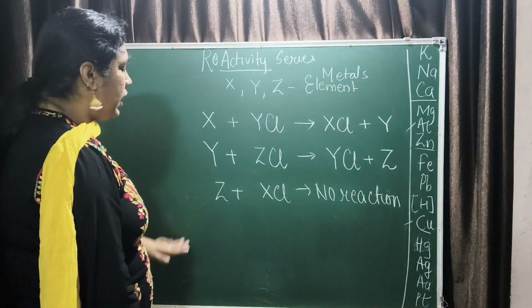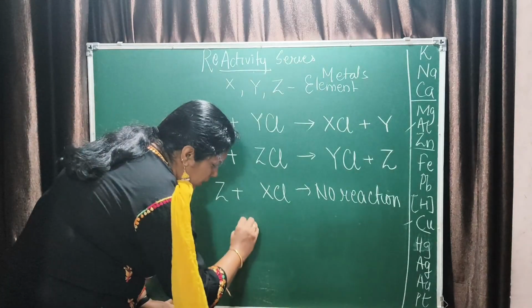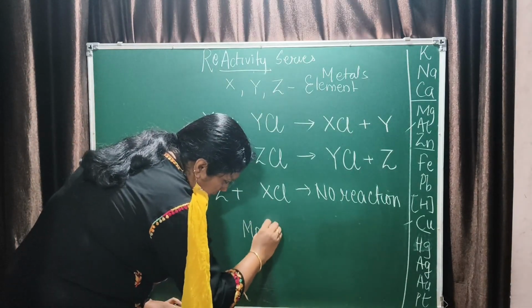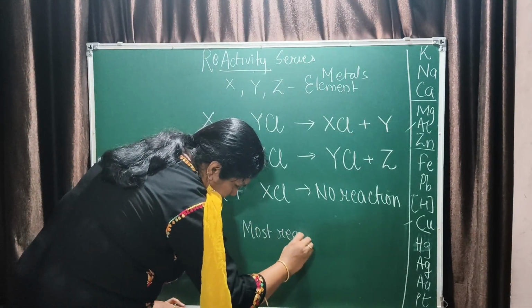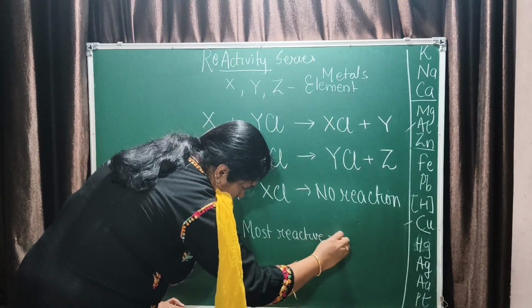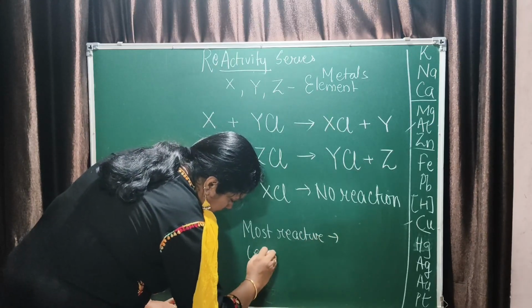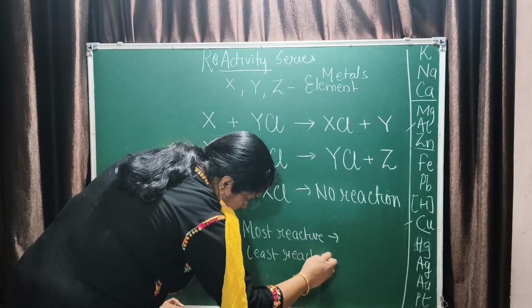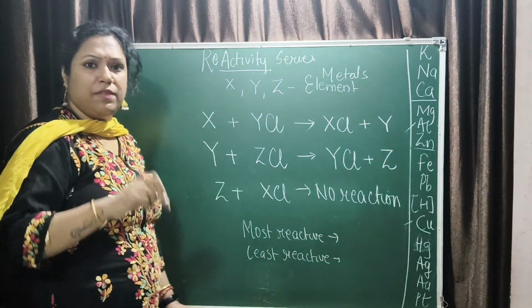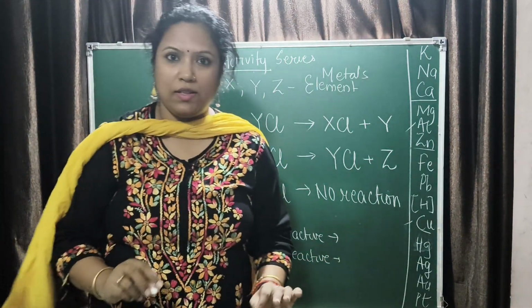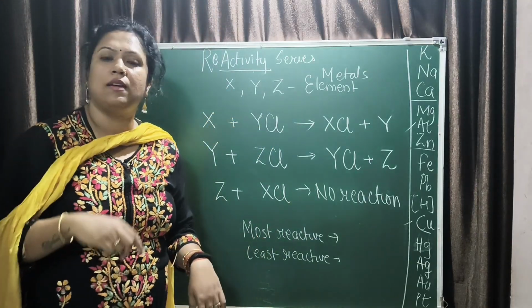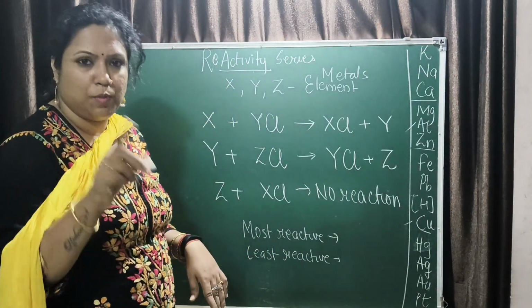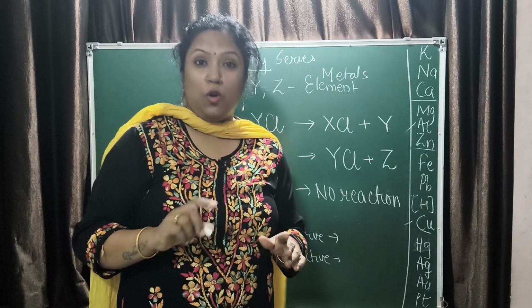Now you have to tell me which one is the most reactive metal and which one is the least reactive metal out of these three. Pause the video here, solve it and then check your answer. I hope you got the answer.